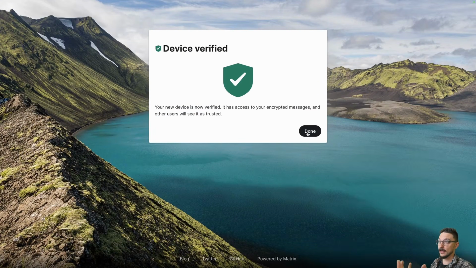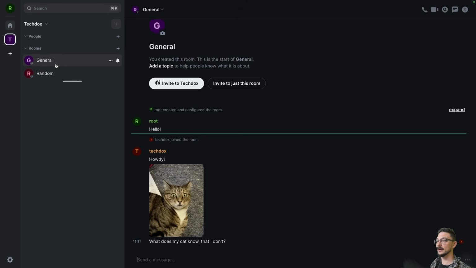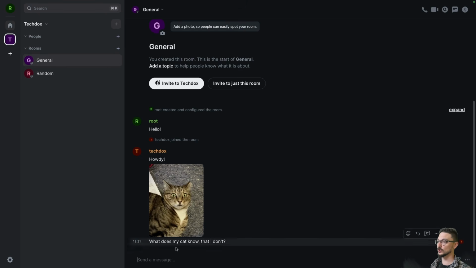And there we go. So now I've verified that I have access to my encrypted messages, and the other users will see I'm a trusted user as well. So I'm going to hit done. And now I can log in. So I've hit the home page here. There isn't much going on, but under the TikToks channel where I'm a user and have access, you can see now I can join that chat.